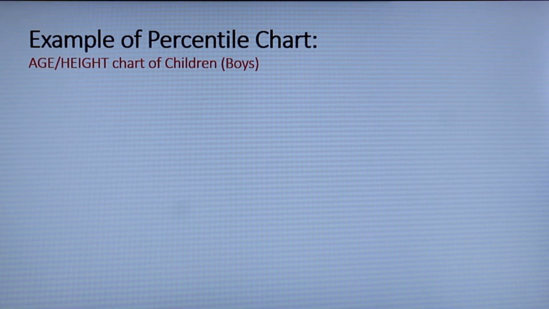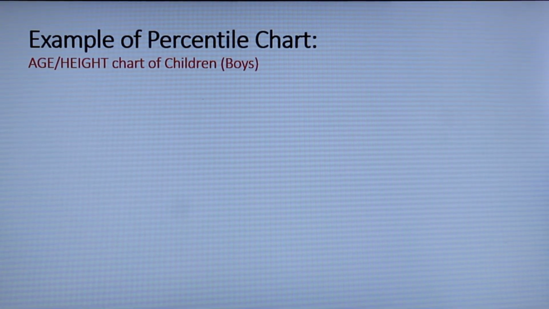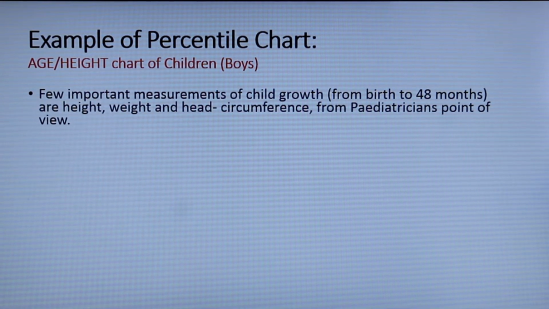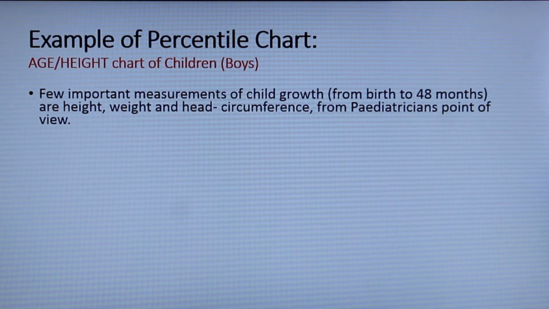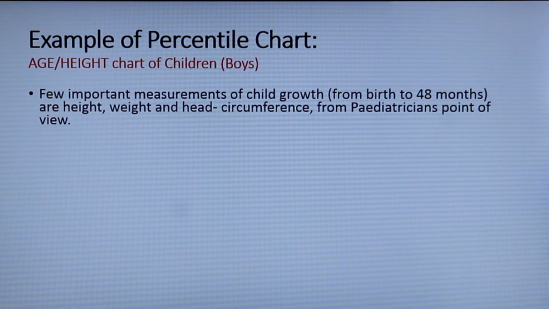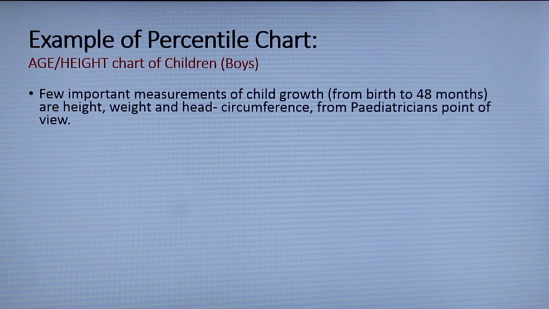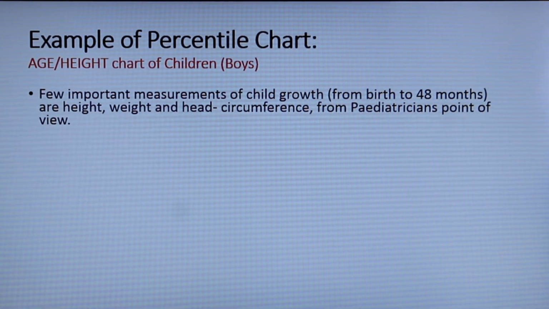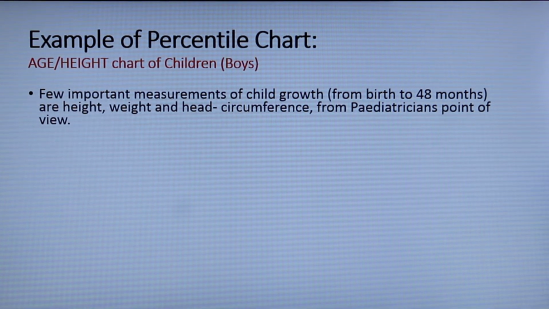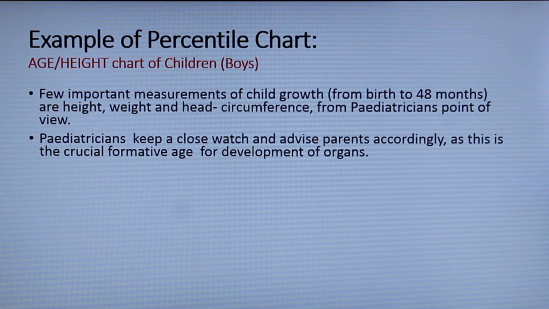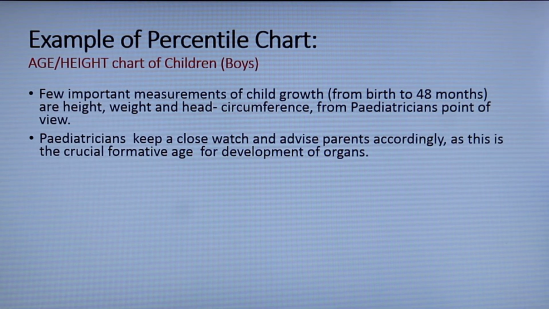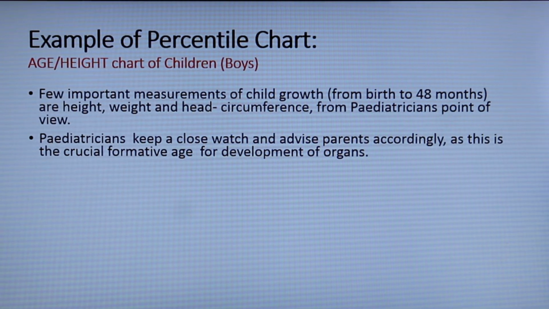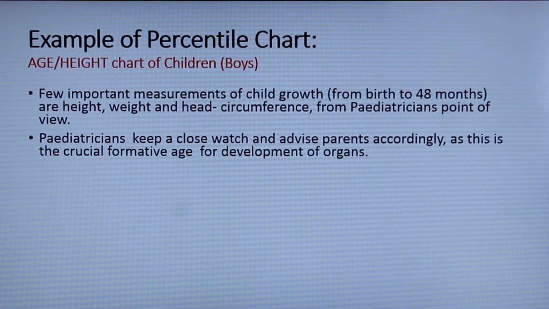One of the most frequently used percentile charts is by the pediatricians. They keep a very close watch on the children's growth, especially up to the age of 4. A few important measurements of child growth are height, weight and head circumference. Pediatricians advise parents accordingly, as this is the crucial formative age for development of the children's organs.